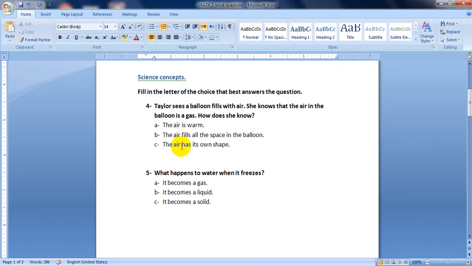The air has its own shape. Of course, it's not letter C, because air, which is a gas, doesn't have its own shape. The only kind of matter with its own shape is solid. But a gas fills all the space in its container, so the answer will be letter B.